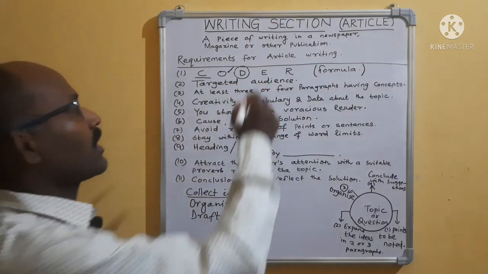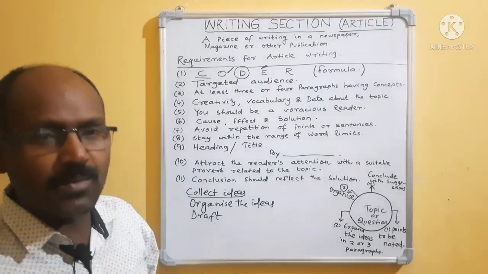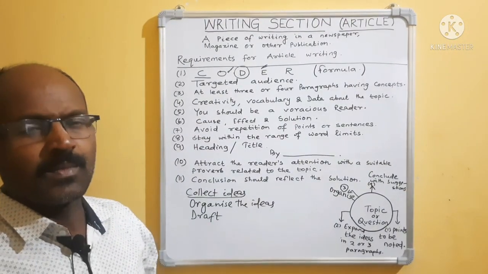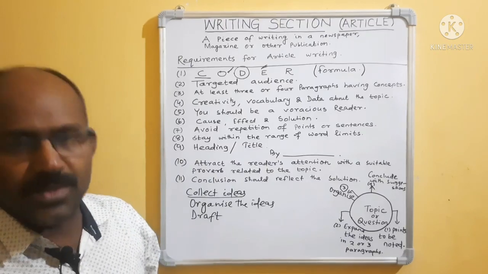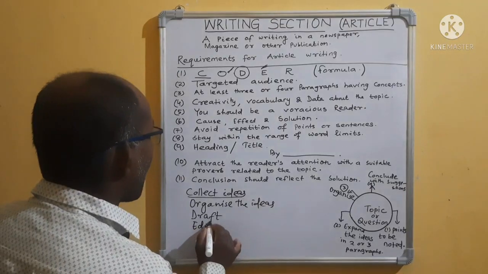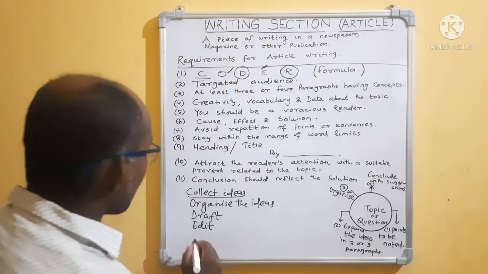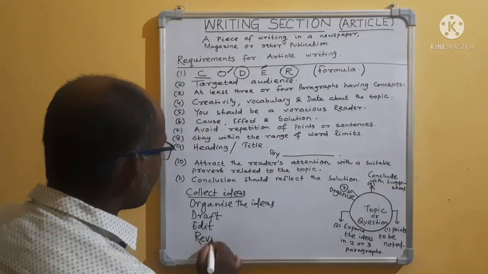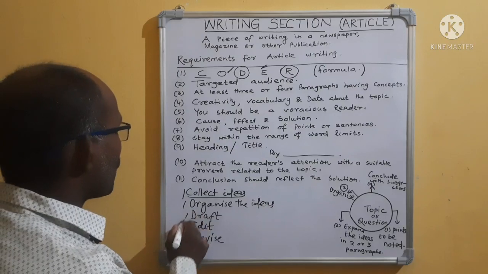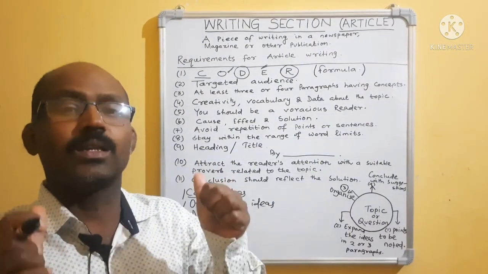Okay, after the draft, what will you do? You will do editing. Perhaps there may be some mistakes, spelling errors, some repetition, different things, so you have to edit it. After editing, then revise it. R stands for revise. Revise what you have written. In this way, C-O-D-E-R. So please remember the Coder formula in your mind.